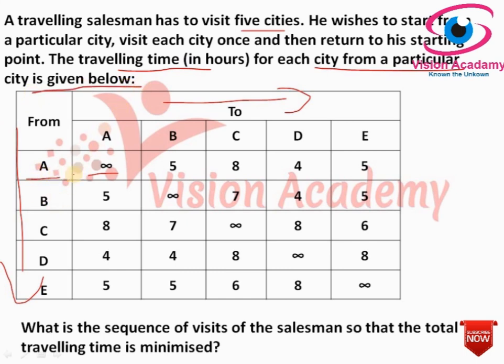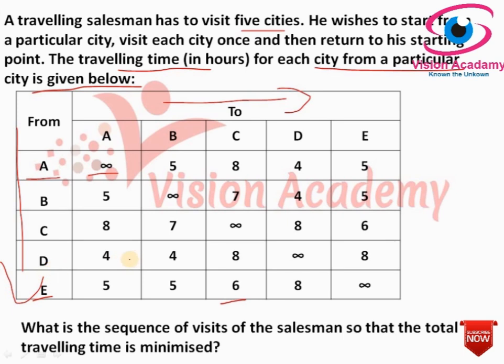A to E will take 5 hours, and E to C will take 6 hours, and C to B will take 7 hours, and B to D will take 4 hours, and D to A will take 4 hours.